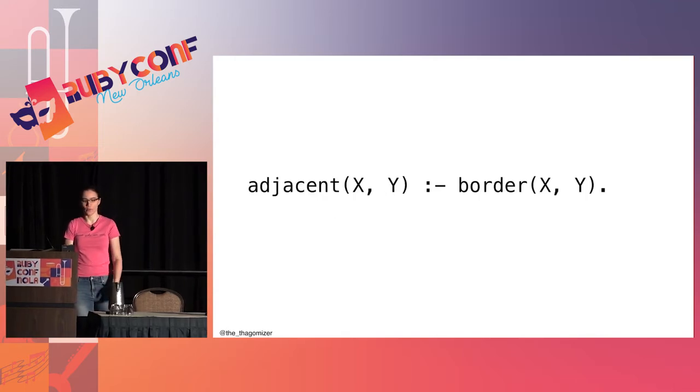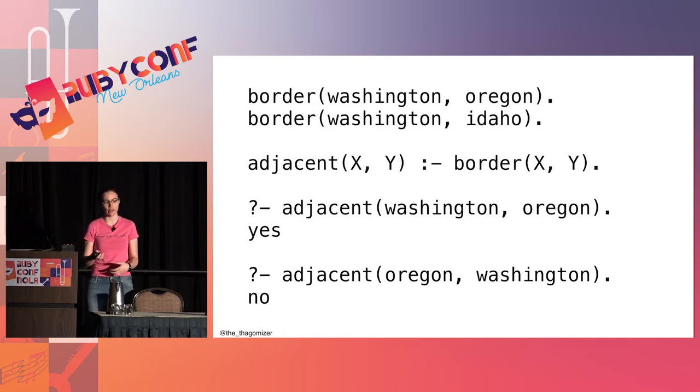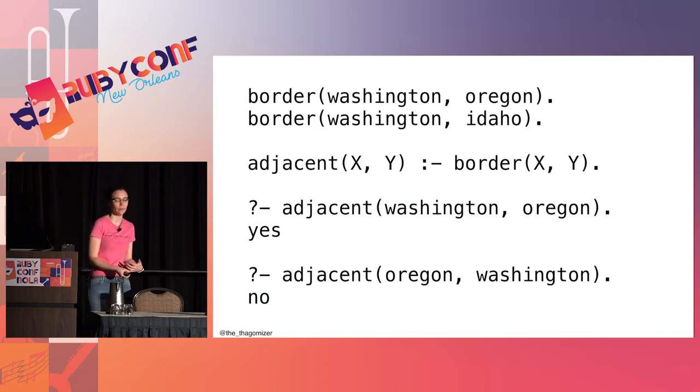And so here's my adjacent rule again. Now here are the facts I have, some of them, and here's the adjacent rule, and I can go into an interactive Prolog terminal and say, hey, Prolog, is Washington adjacent to Oregon? And it will say, yes. And then I can go, hey, Prolog, is Oregon adjacent to Washington? And Prolog's going to say no, because Prolog is incredibly literal. And since I only have a fact that says that Washington and Oregon share a border, not that Oregon and Washington share a border, Prolog doesn't know that the reflexive case is true for this particular rule.